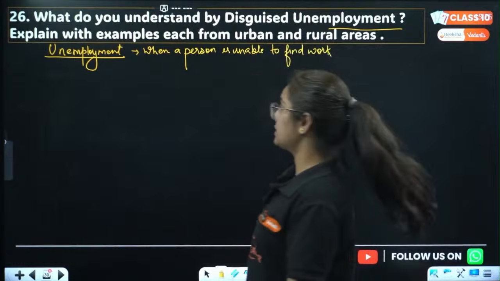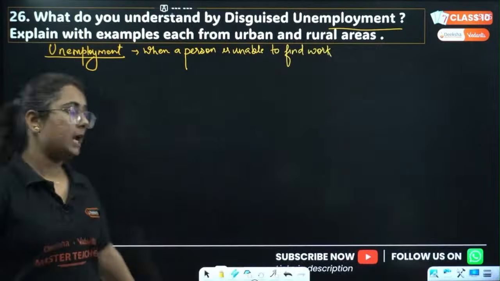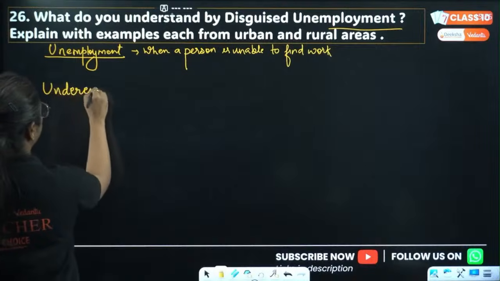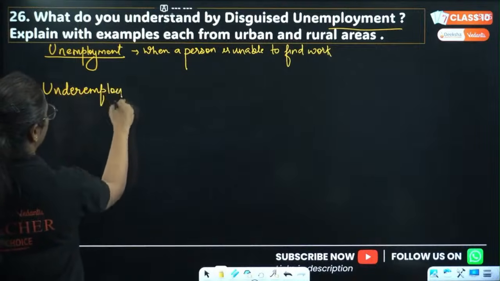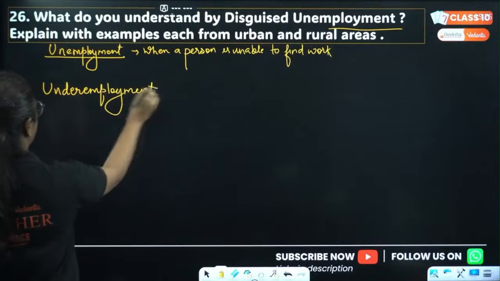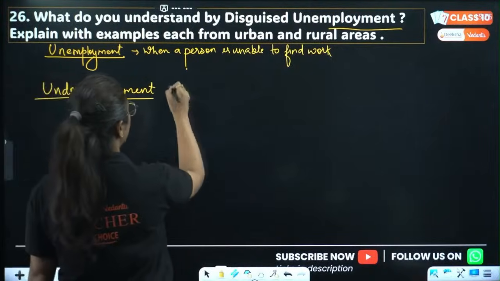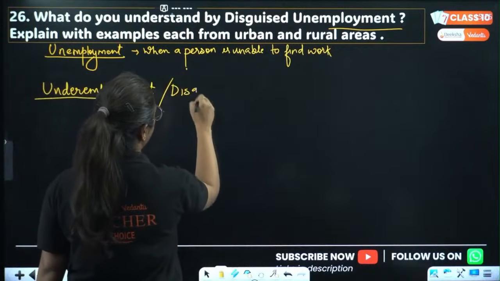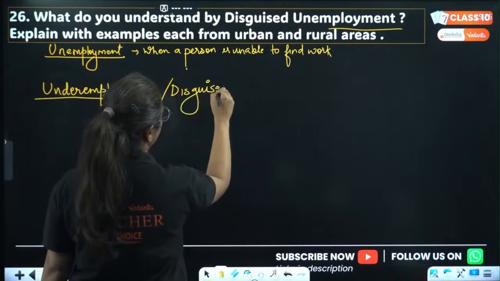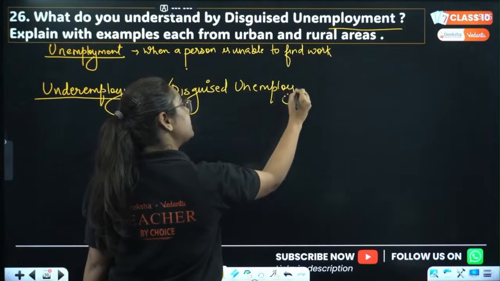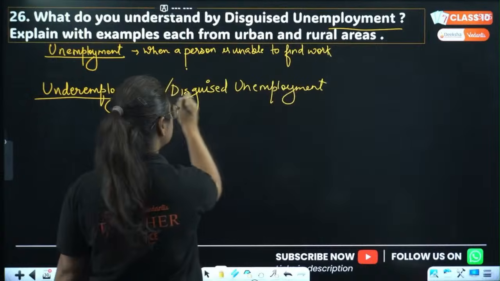That situation is known as unemployment. But there is a situation which is referred to as underemployment. Do not get confused. The difference lies here. Underemployment, which is also referred to as disguised unemployment. Now, what is the difference between the two?